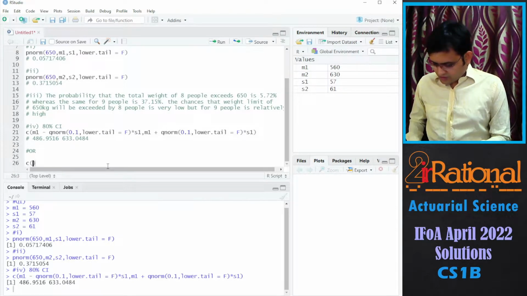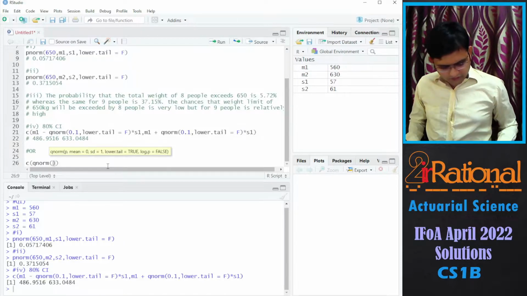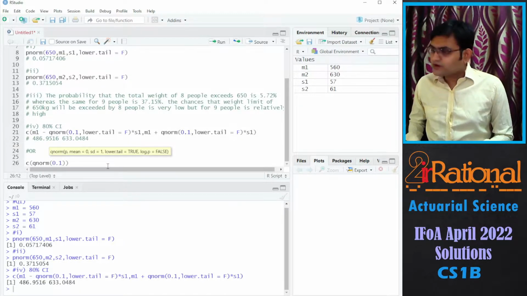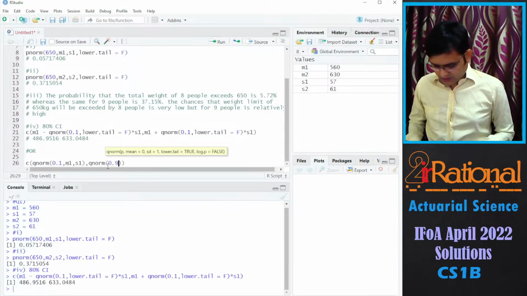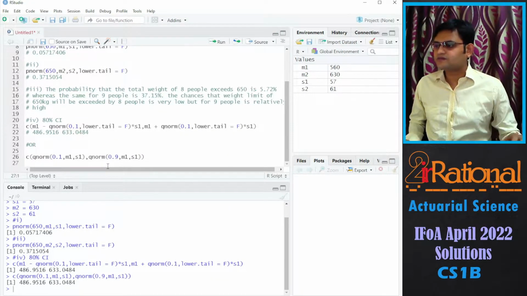We have another way of doing the same thing. You can take the quantile value, so you can say Q norm. We want the quantile value 0.1 for the normal distribution with M1 and S1 as the parameters, and Q norm of 0.9, M1 comma S1. You can see we have exactly the same values.